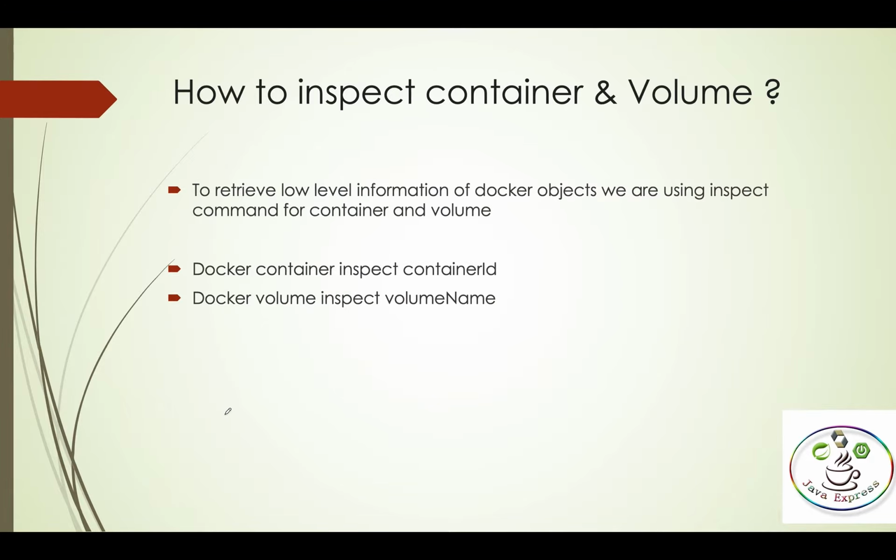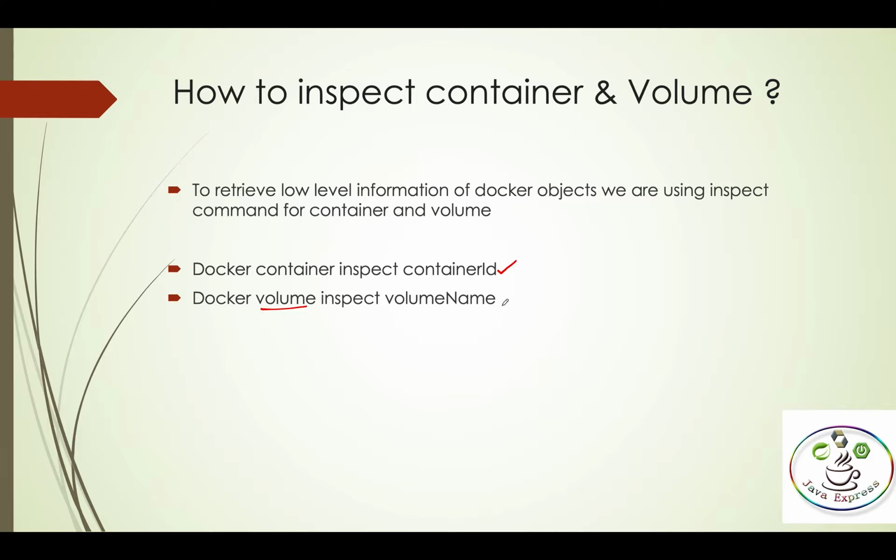Let me quickly start. Like I explained previously, if you want to inspect your container and retrieve low-level information about Docker objects, we use inspect. Basically the inspect output contains your network ID, your IP address, the command, all information about your container. What is the syntax? docker container inspect your container ID. If you want to inspect a volume instead of a container, use volume: docker volume inspect your volume name. This is one of the syntaxes. We will see this part.